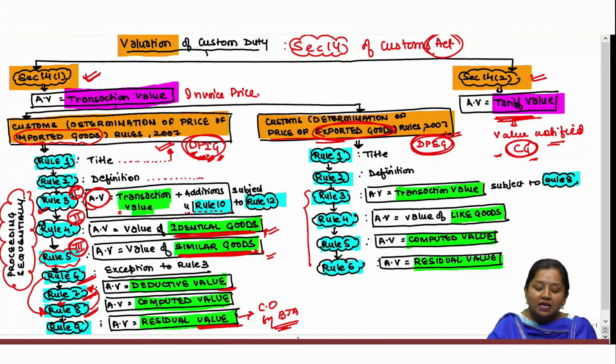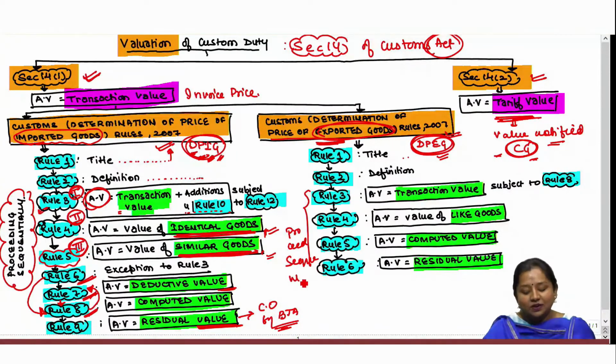And similarly, while determining the assessable value of exported goods, although no customs duty is chargeable generally on exportation, but in case there is any scarcity of those goods in the Indian economy, then on those goods which are already in scarcity in the Indian economy, we would like to charge customs duty even on their exportation, because we don't want to lose those goods from the Indian economy. Then while computing customs duty at the time of their exportation, the assessable value shall be determined under the DPEG rules 2007, wherein Rule 1 talks about title, Rule 2 talks about definition, and from Rule 3 to Rule 6 again you need to proceed sequentially.